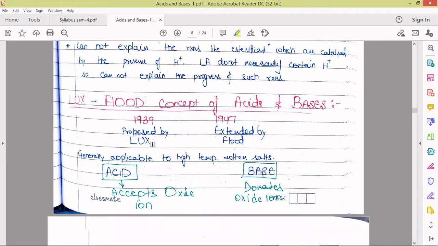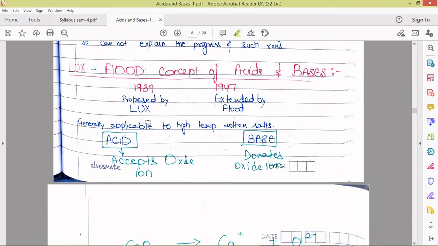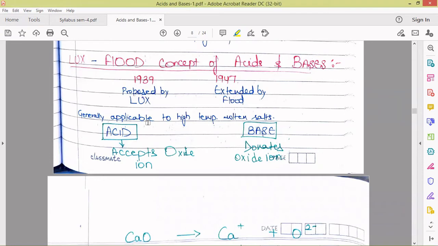Next concept is the Lux-Flood concept of acids and bases. This was proposed by Lux, a scientist, in 1939, and the concept was extended in 1947 by Flood. So that is why it is called the Lux-Flood concept. Generally applicable to high temperature molten salts. So this concept explains the acidic and basic behavior of oxides majorly.